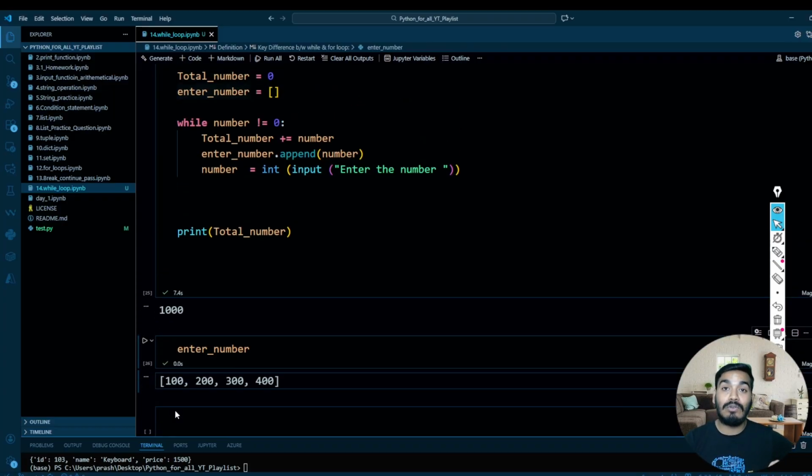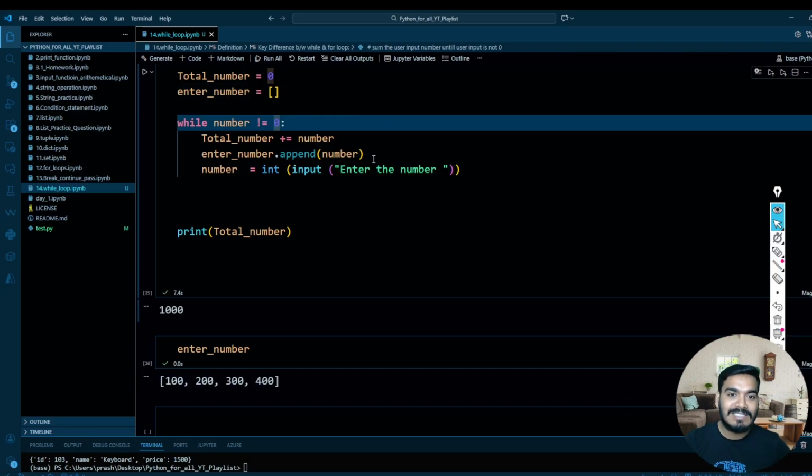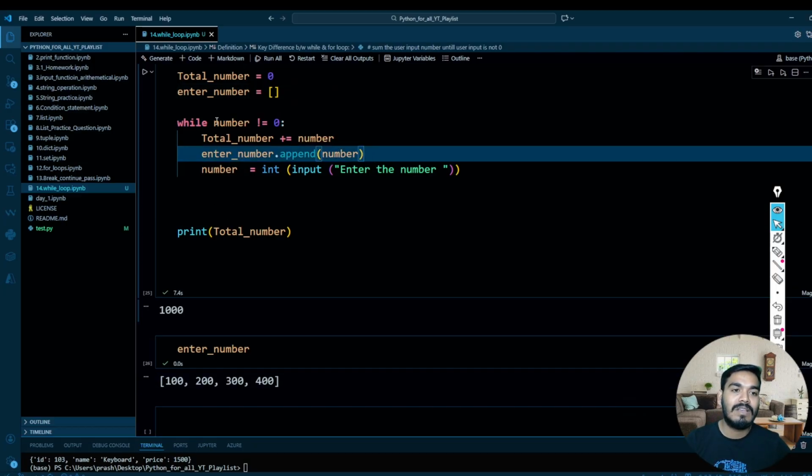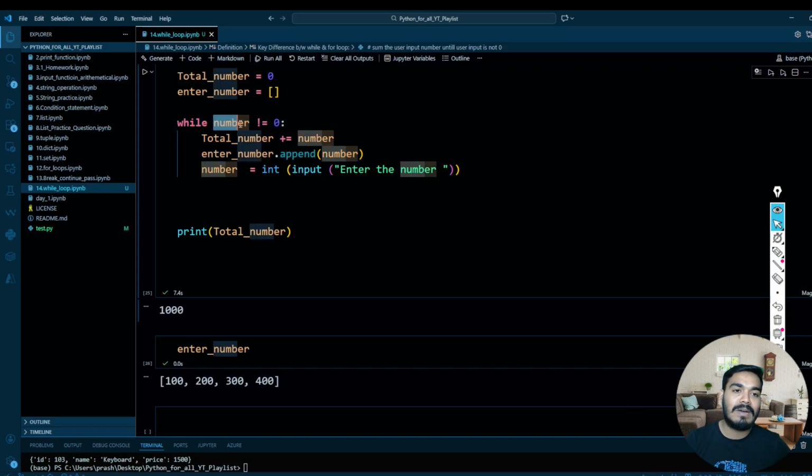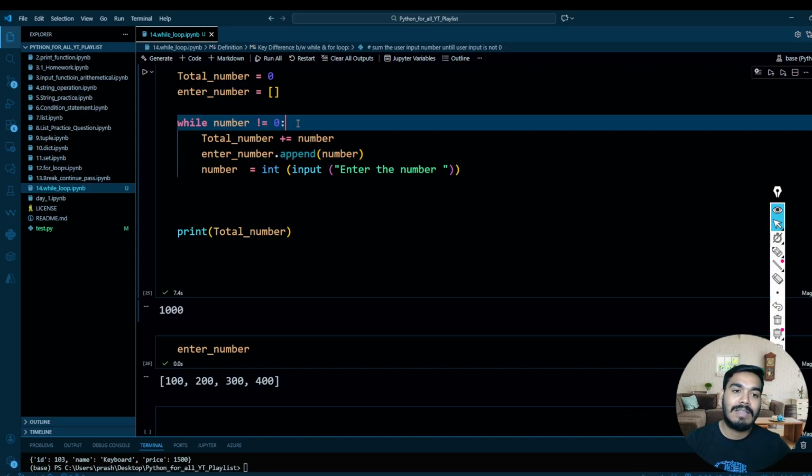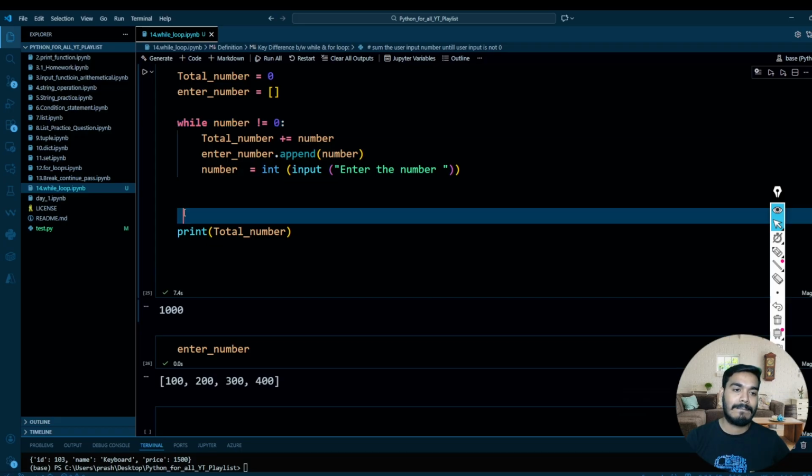But we have entered 0 also, right? We have entered the 0, but it is not going inside the loop. Why? Because we have mentioned if number is not equal to 0, then it should be true. When number is equal to 0, it is false, and in that case, it will directly come out of the loop. If you want, I can just write it over here.